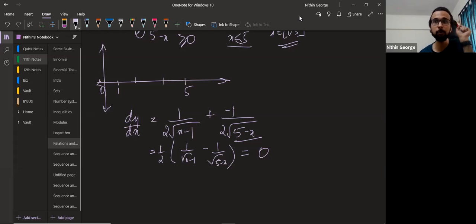So instead, what I will do is equate this to 0. I'm trying to find places in between where it will be 0. If it's not 0 anywhere, it means it will be continuously positive or continuously negative. If it is 0 somewhere, suppose it's 0 here, then here it will be positive, here it will be negative. So if we find the place where it becomes 0, it will be convenient for us to break the 1 to 5 range into different parts and then check which is increasing, which is decreasing, what's the minimum, what's the maximum here, like that.